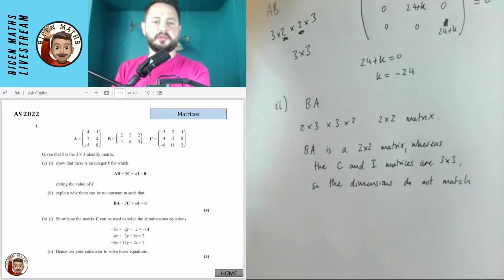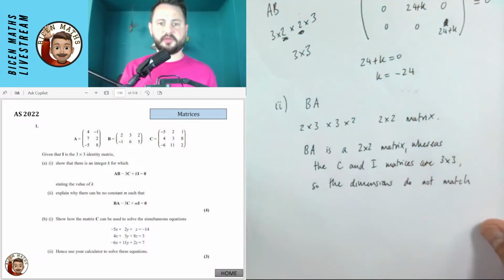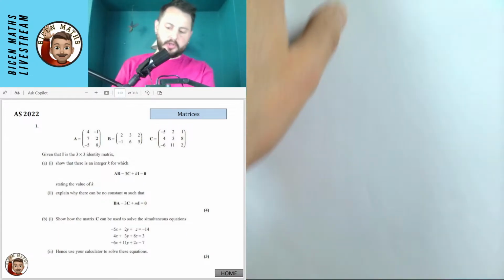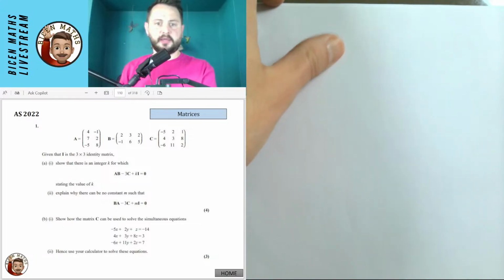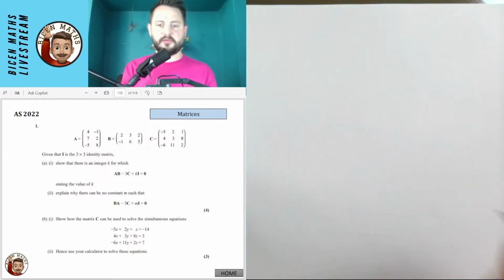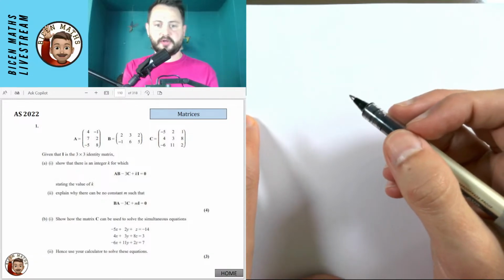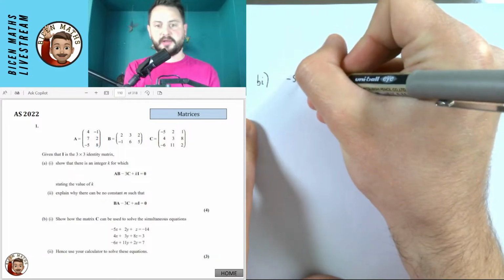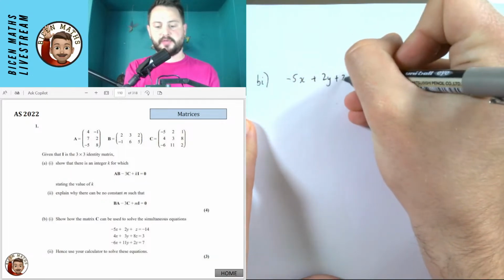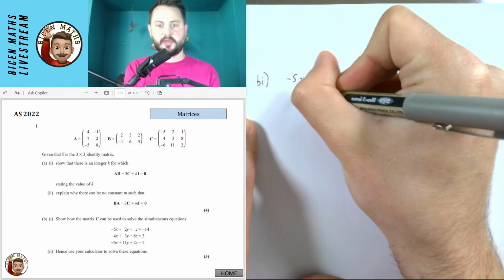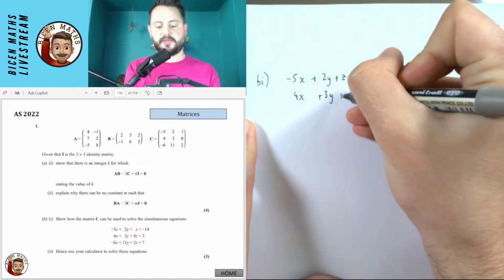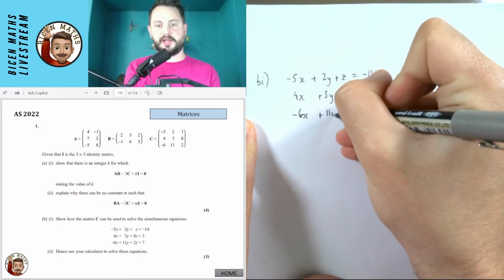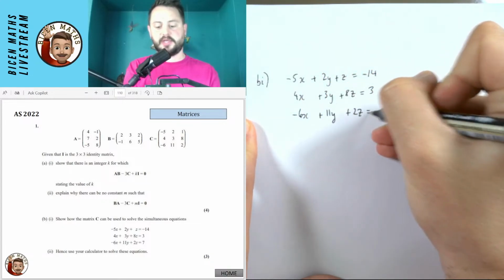Okay, the last part of this question, this is quite a nice one for us to have started off with because it's not too crazy. I'm going to get a new piece of paper for this. So we have explain why, or show how the matrix C can be used to solve these simultaneous equations that we've got, and hence use your calculator. Okay, this is a really, really easy one. So the simultaneous equations are minus 5x plus 2y plus z equals minus 14. We then have 4x plus 3y plus 8z is equal to 3. We have minus 6x plus 11y plus 2z is equal to 7.